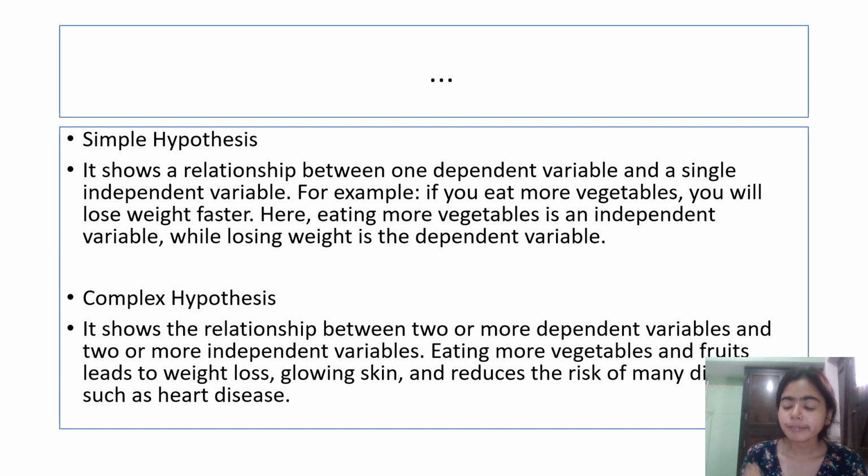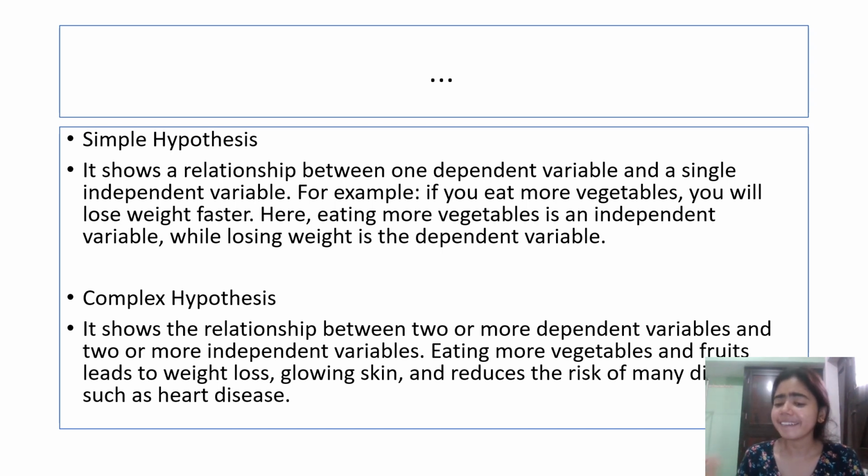We are going to feel some changes in our body because of eating more vegetables, fruits, milk, and so on.